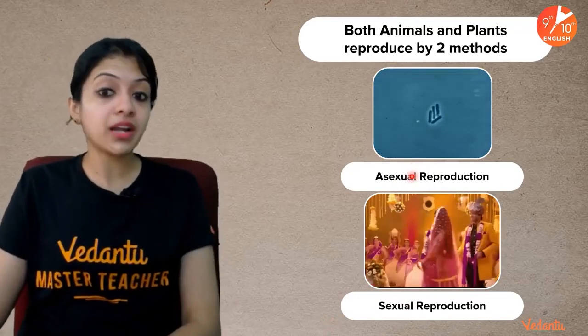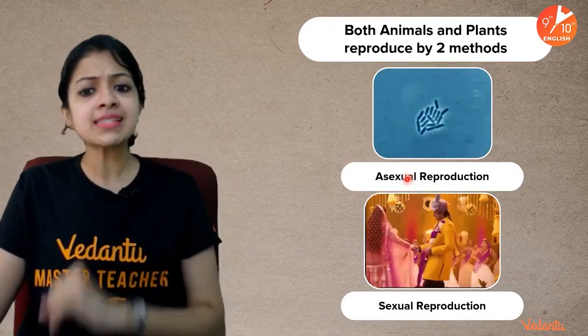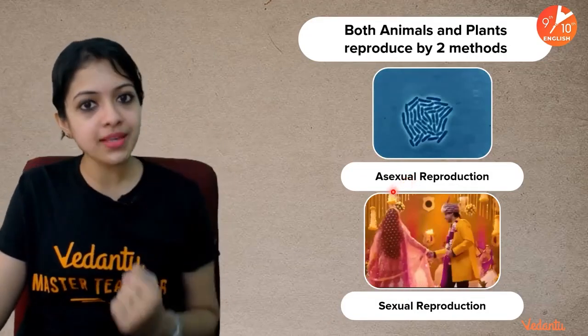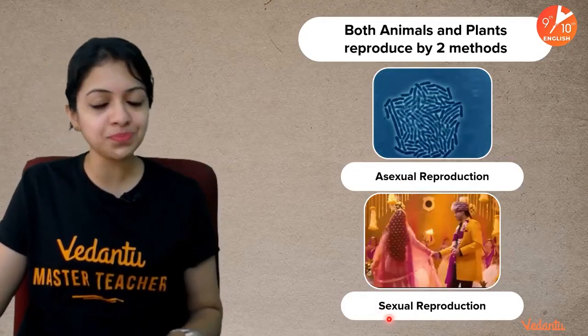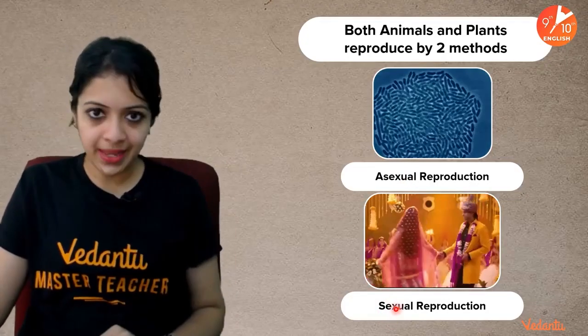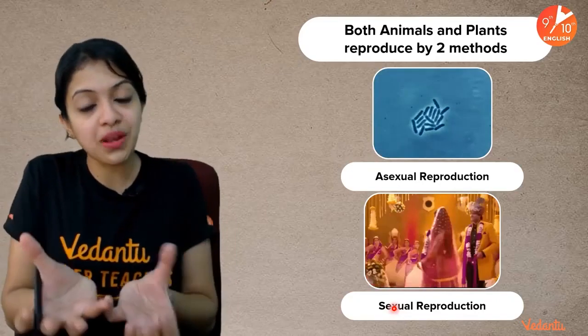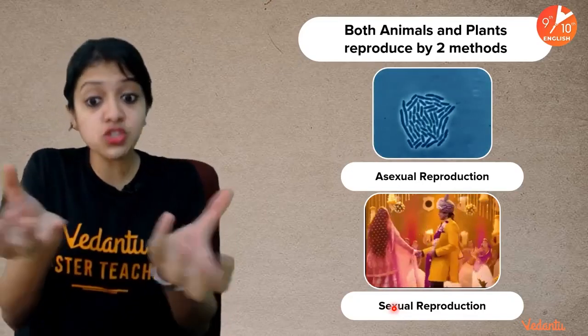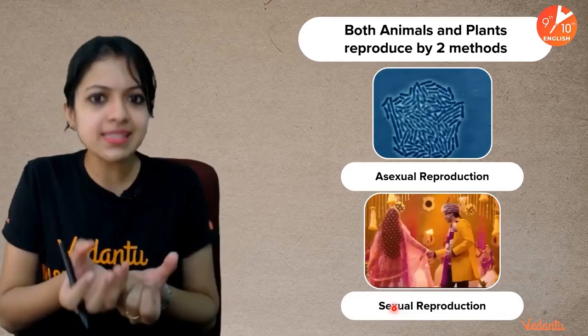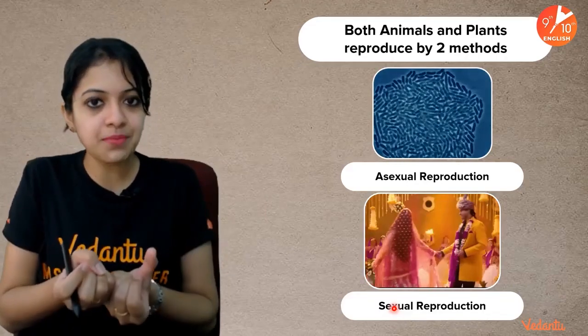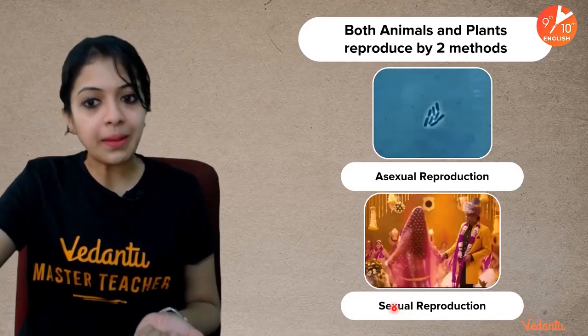So asexual reproduction, if you remember, the parent and offspring are exactly carbon copies of each other, whereas in sexual reproduction, there is a lot more happening than just making babies or offspring which are exactly carbon copies of parents, because two parents are involved. So there is mixing of a lot of genetic material that's happening, all of which we will be learning in